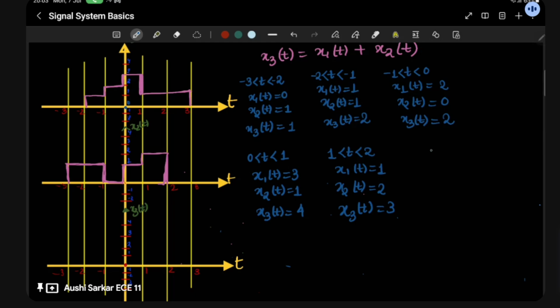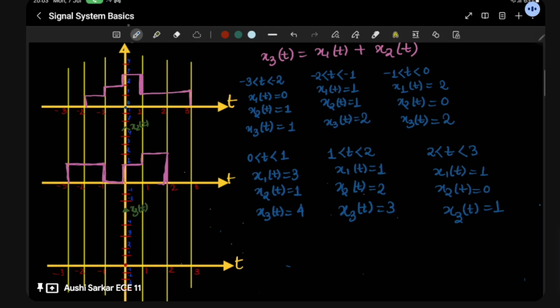And then here you can see the last one. If the time lies between 2 to 3, then x1(t) is 1, but x2(t) is not having any signal, that means 0. And here we come with our final x3(t), that is 1.